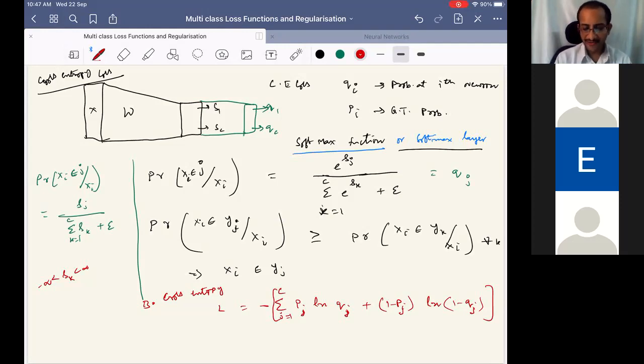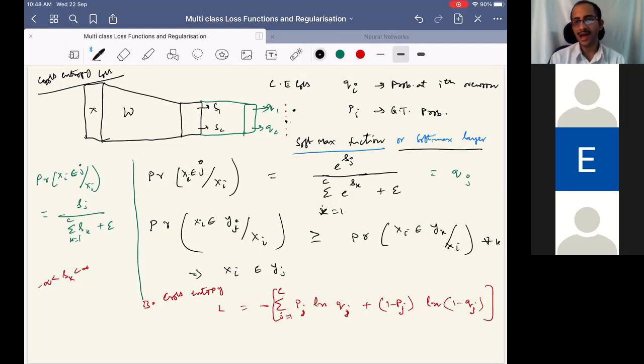So you see, in this case we only have an expression converting to Q1 to QC, but we need to quantify the loss. For example, assume this class is the correct label, and we have the probabilities at all locations. Now assume that this is the correct class, but we got a higher probability elsewhere. In that case, this expression helps us to classify after training.